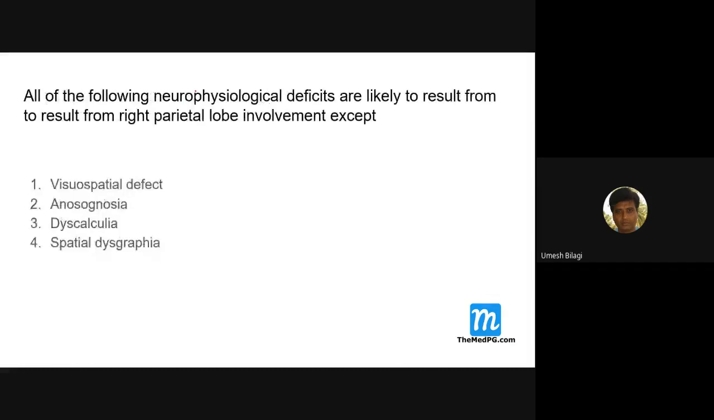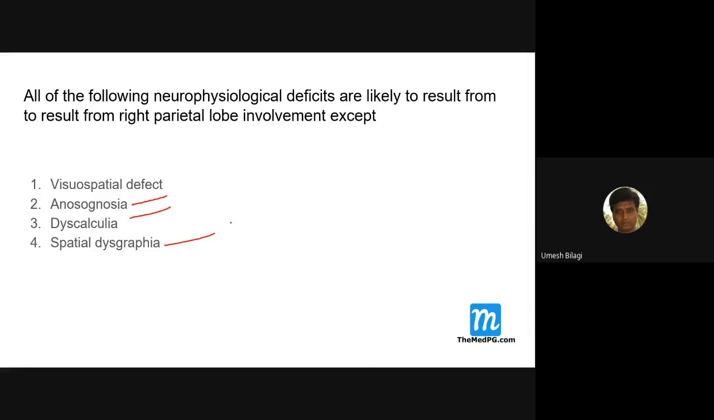All of the following neurophysiological deficits are likely to result from right parietal lobe involvement, except. Right parietal lobe involvement, what all problems will it cause? That's all the question is. Now, visuospatial defect, anosognosia, dyscalculia, spatial dysgraphia.